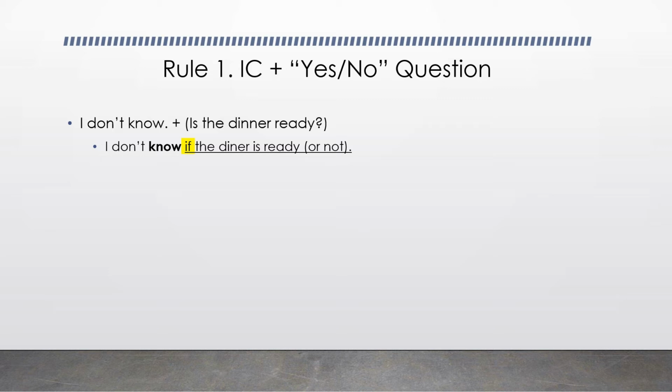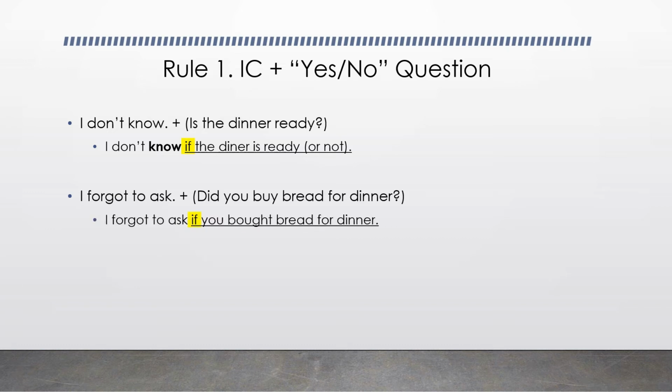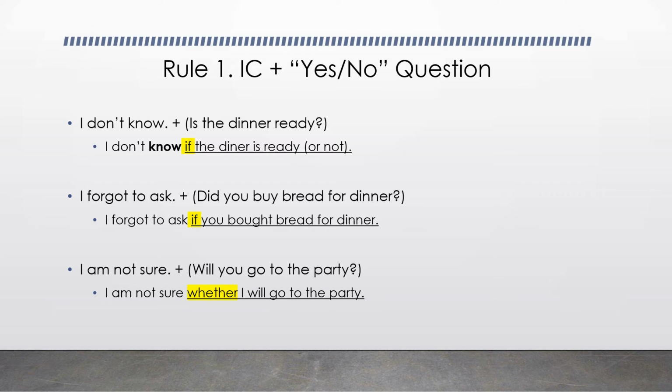Now, in this case, when you're connecting an independent clause with a yes or no question, the subordinator is going to be if or whether. I forgot to ask. Did you buy bread for dinner? I forgot to ask if you bought bread for dinner. I'm not sure. Will you go to the party? I'm not sure whether I will go to the party.